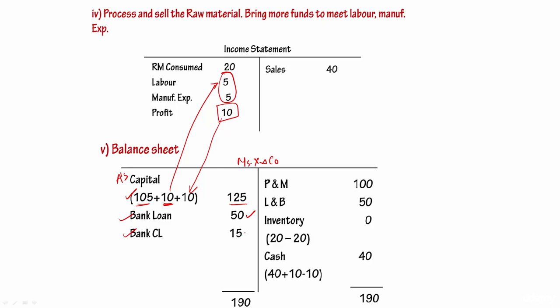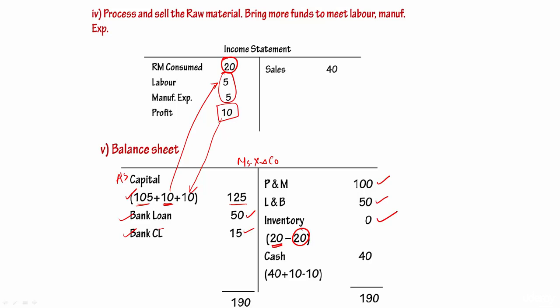They have also borrowed 15 lakhs, that is 1.5 million of cash credit. So their total borrowings is 190 lakhs, 19 million. And how have all these been used? We know already it was used for plant and machinery, it was used for land and building. But do we have inventory now? Answer is no, because whatever we had as inventory got consumed here, so 20 minus 20, inventory balance is 0.